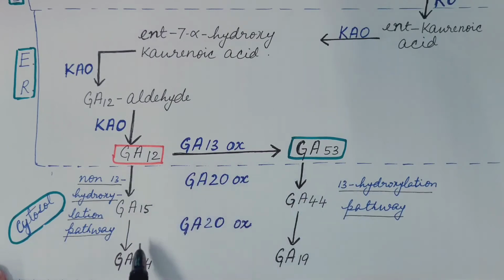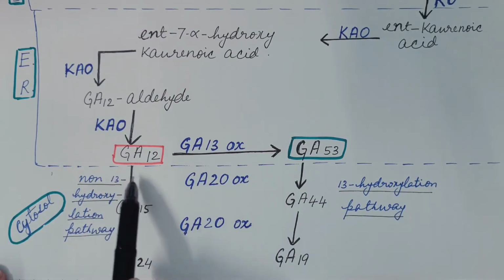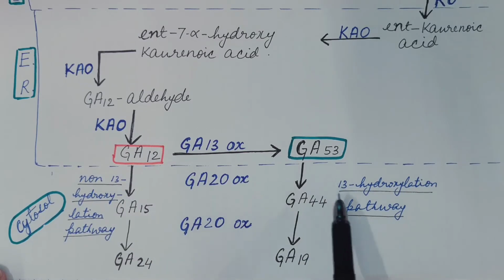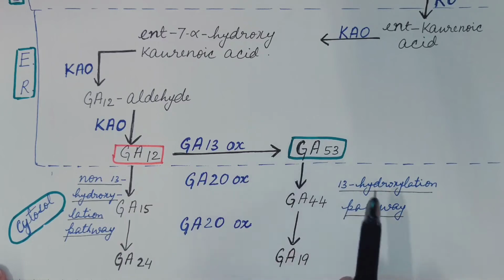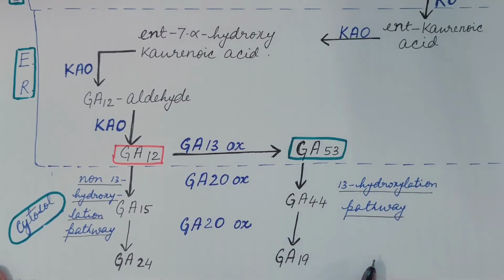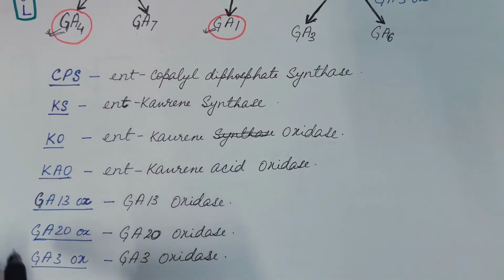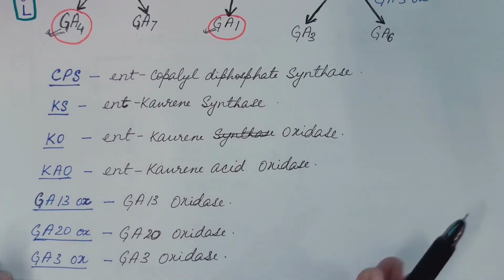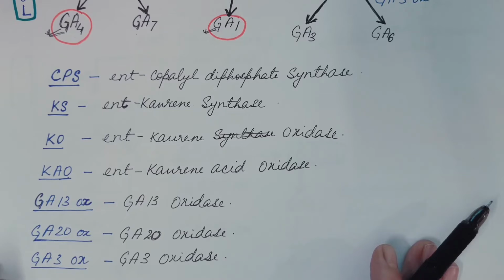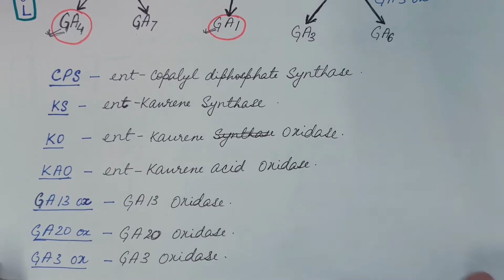So these two pathways, the non-13 hydroxylation pathway in which GA12 is the precursor and the 13 hydroxylation pathway in which GA53 is the precursor, take place in the cytosol. These are the enzymes and their full forms that are involved in the biosynthesis of gibberellin.